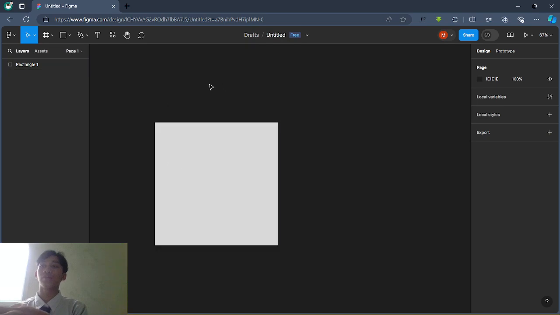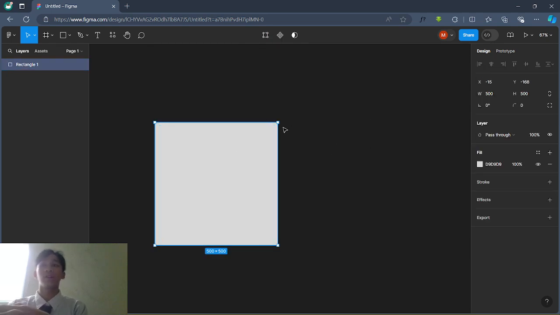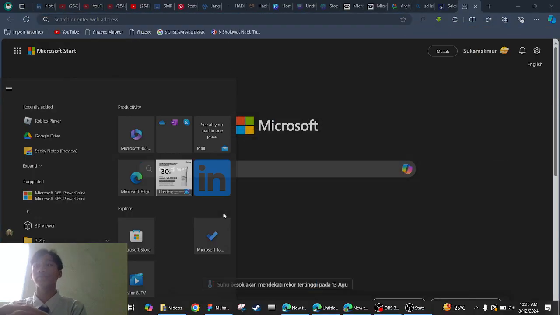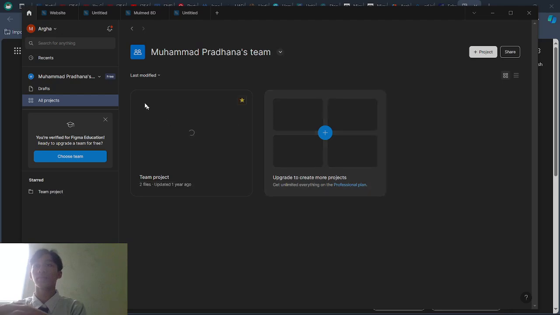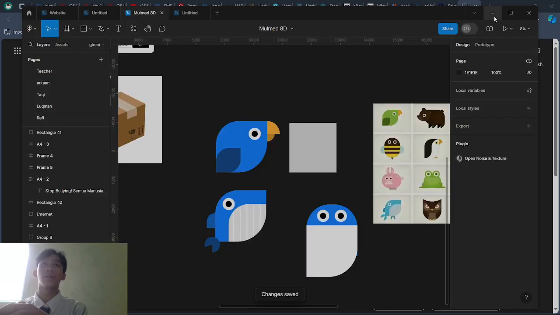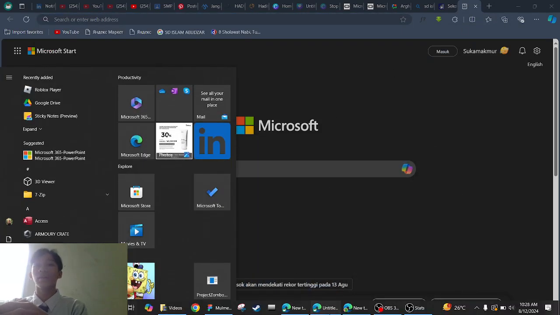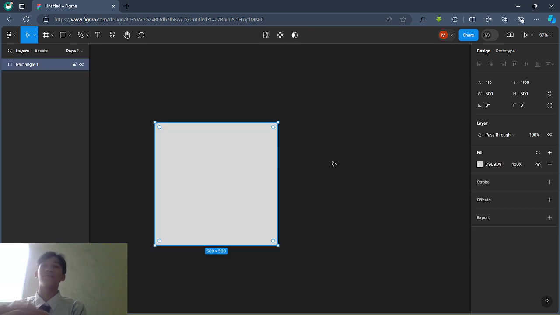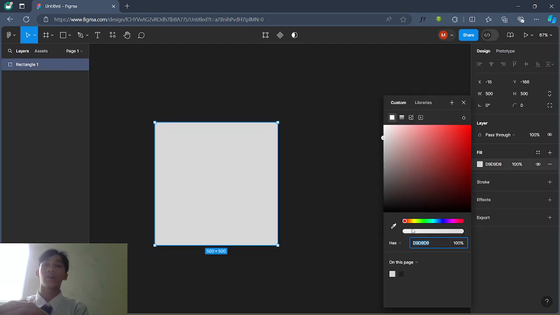You need to have some wavy line or some circle curve, and to make that you need to change the border radius right here. First, just color your bird right here.